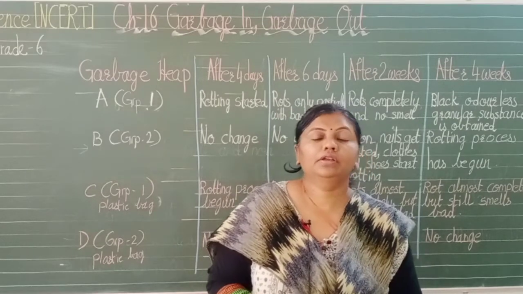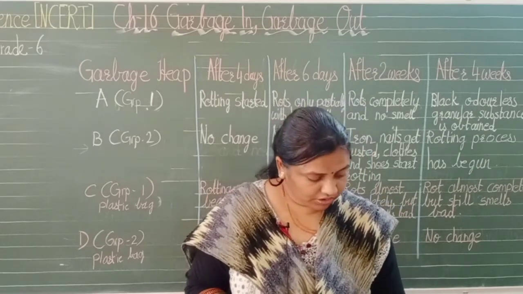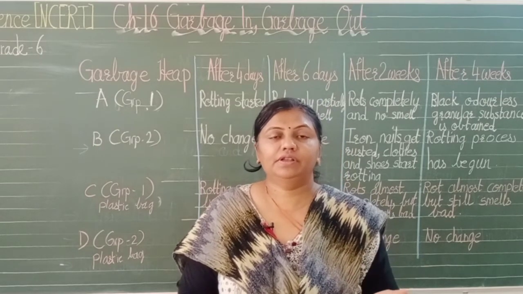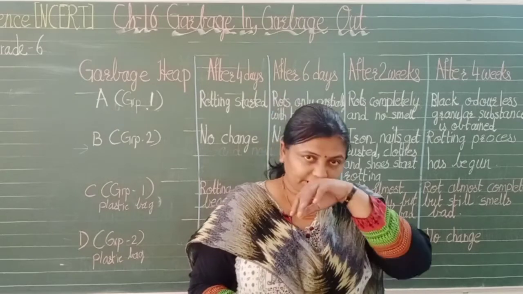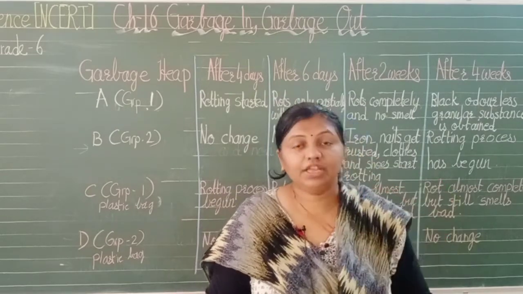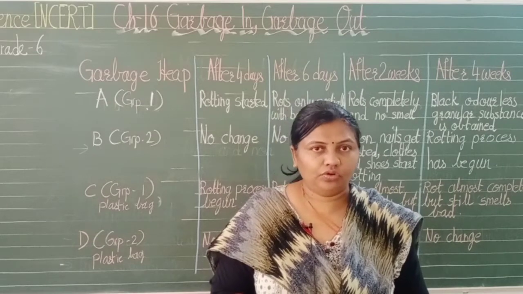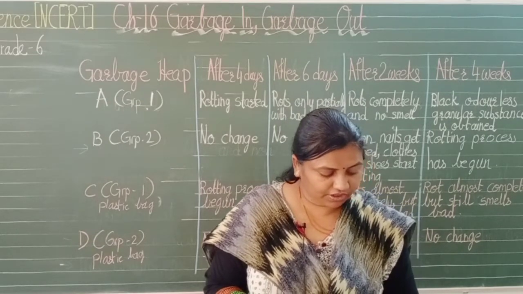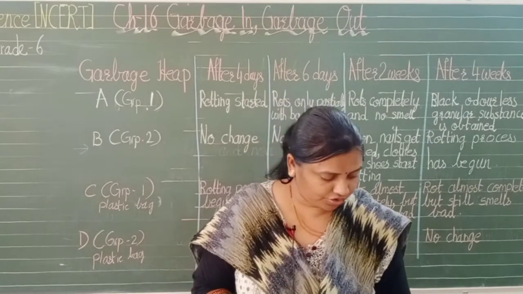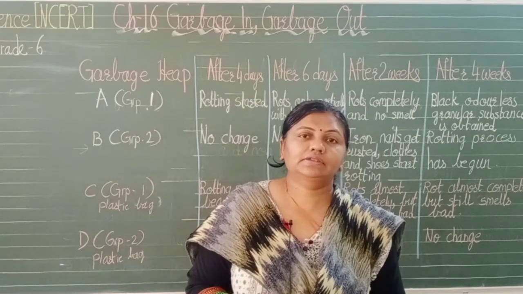In group 1 will collect all the kitchen waste, just like fruit and vegetables, vegetable peels, leftover food, tea leaves and so on, okay. Also you can include in that dry leaves of the garden which you are having at your home, and the paper bags, okay.